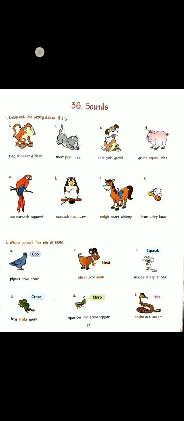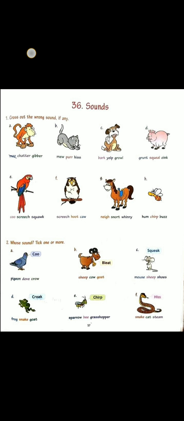So the first picture is a monkey and the options are moo, chatter, gibber. Monkeys can chatter, they can gibber, but they can't moo. Cow is moo. So cut moo from there.